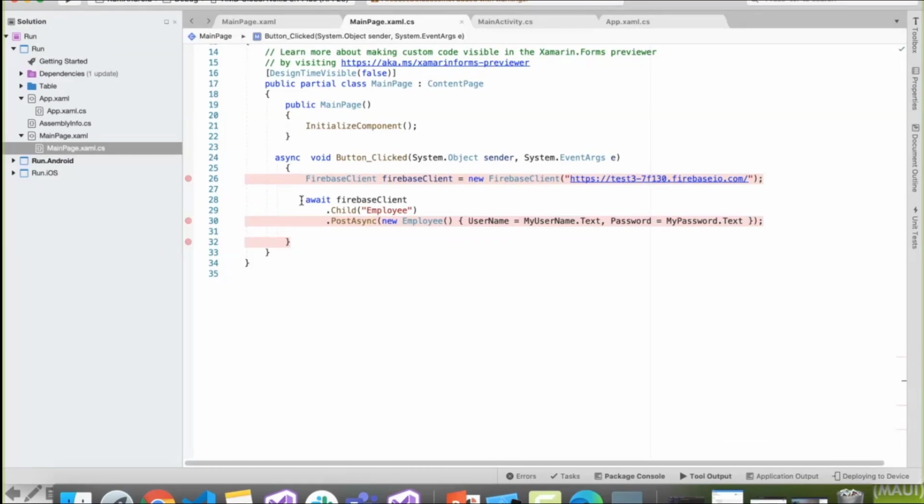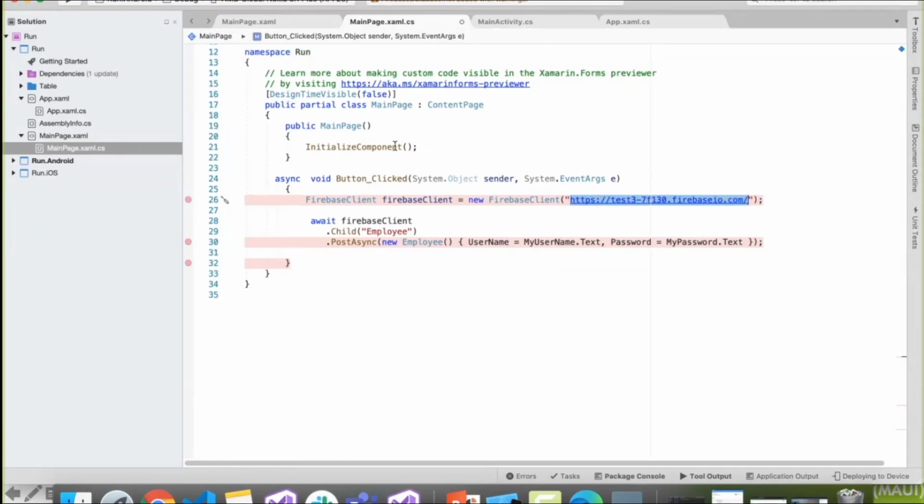You can see we have a Firebase client, right? So this line of code will send the username and password to the database. That's it. You don't want lots of coding stuff, nothing like that. Just use your Firebase client, initialize your database API. So where does it really come from?